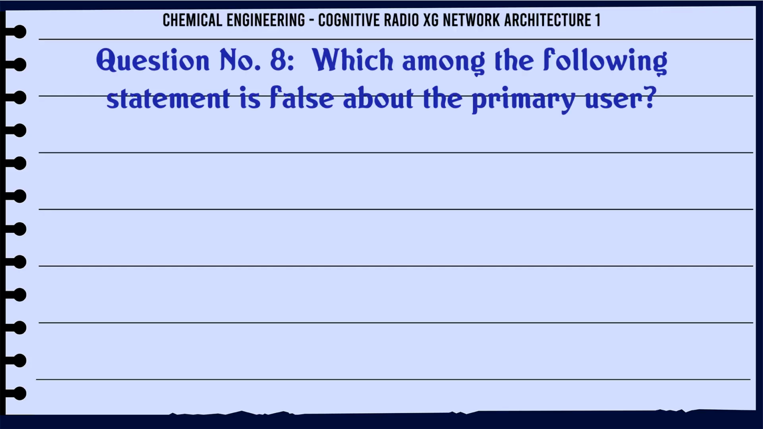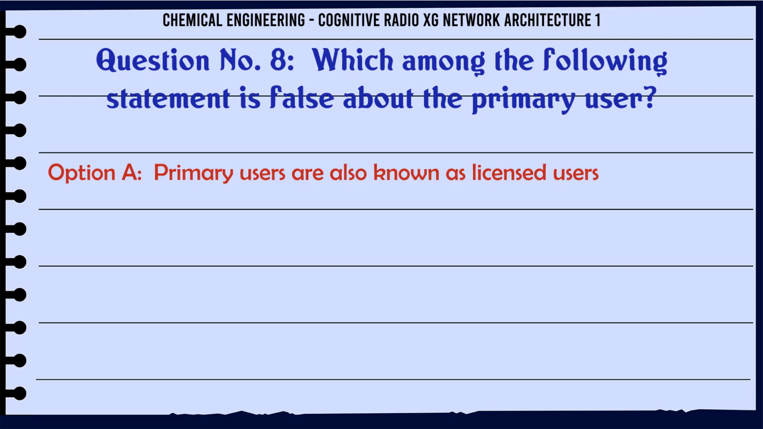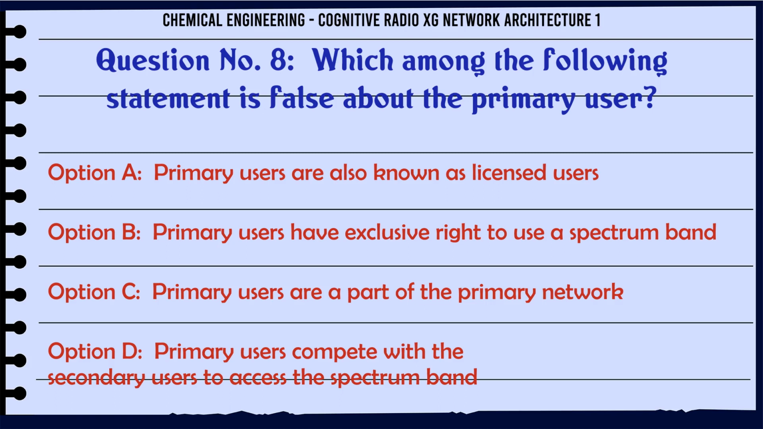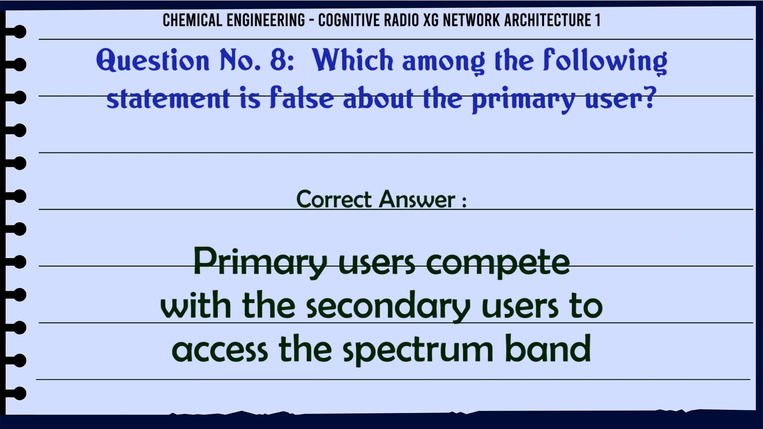Which among the following statements is false about the primary user? A. Primary users are also known as licensed users. B. Primary users have exclusive right to use a spectrum band. C. Primary users are a part of the primary network. D. Primary users compete with the secondary users to access the spectrum band. The correct answer is primary users compete with the secondary users to access the spectrum band.